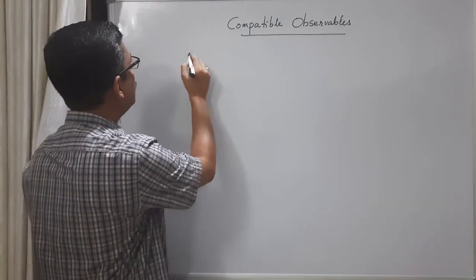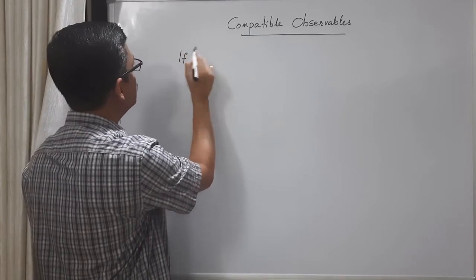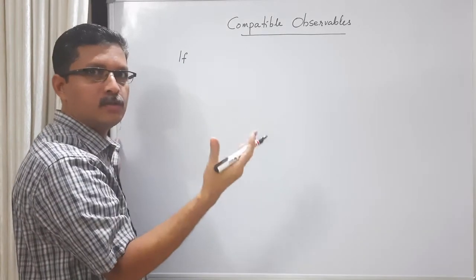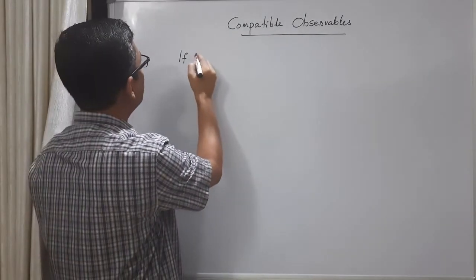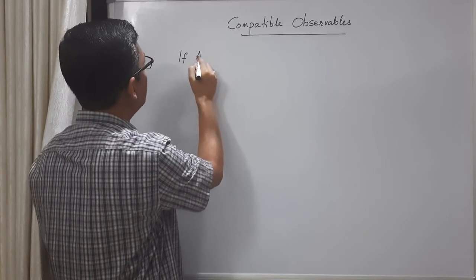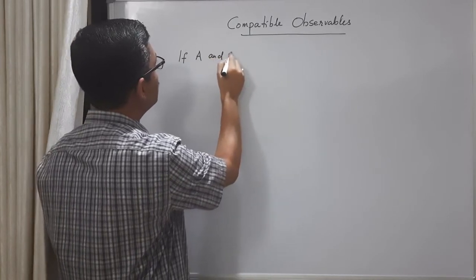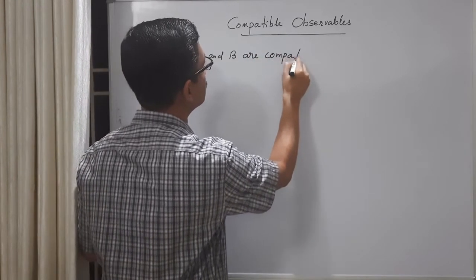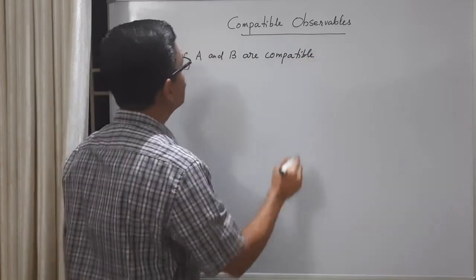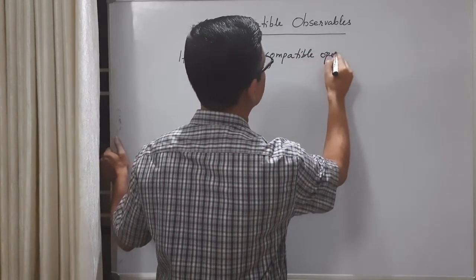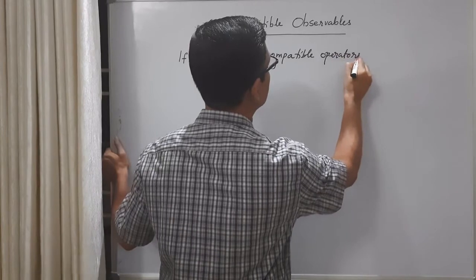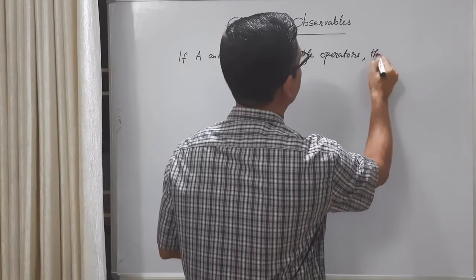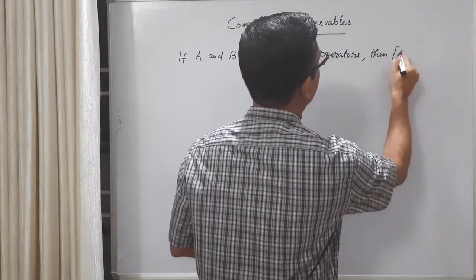So consider two operators. When we say two observables or physical quantities, equivalently it means two operators. If two operators A and B are compatible operators, or the corresponding physical quantities are compatible observables, then they commute with each other.